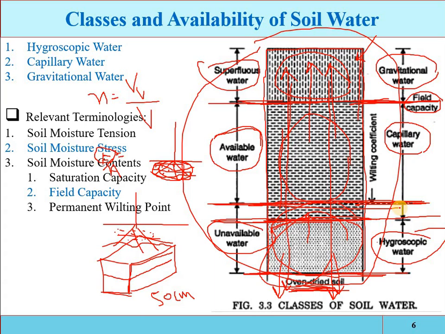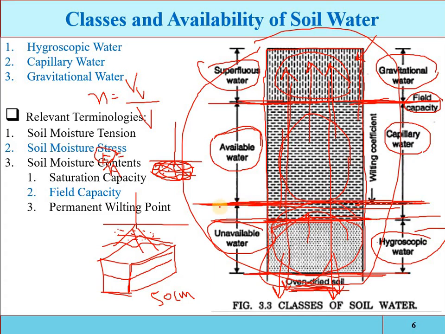The permanent wilting point is at the lower end of the available moisture range. If the plant does not get sufficient water to meet its requirement, it will wilt permanently. A plant is considered to be permanently wilted when it will not regain its turgidity even after being placed in a saturated atmosphere.